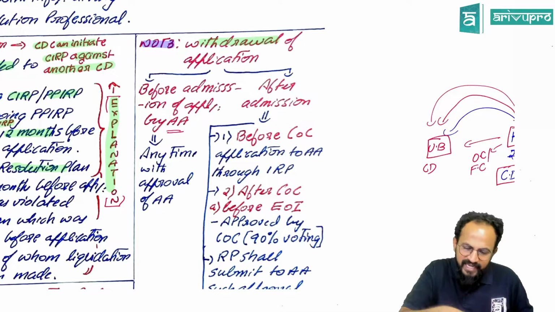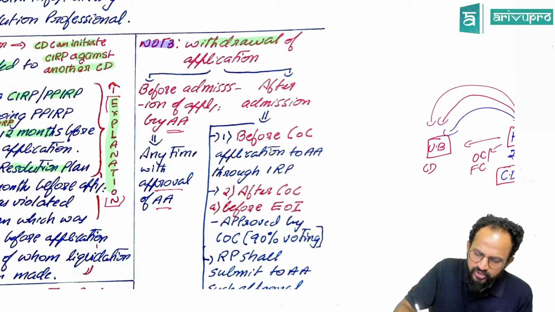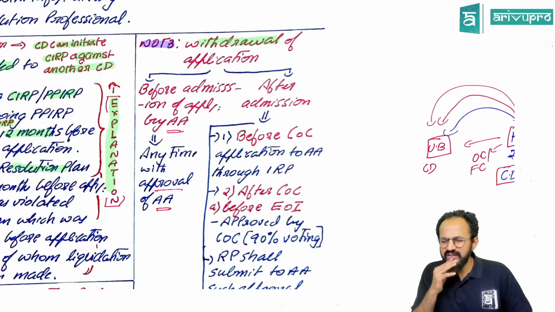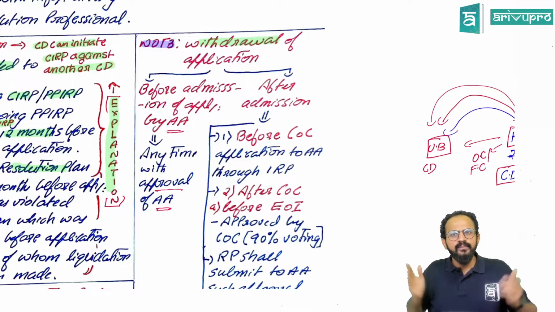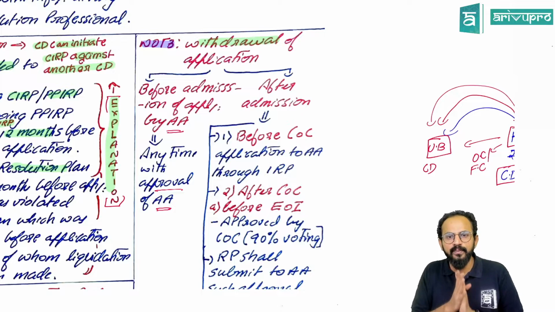So people, at any time with approval of the adjudicating authority, you will say that, sir, whatever money I needed to get, I got it, sir, I will withdraw it. Adjudicating authority is cool enough, absolutely fine. Because the application is only not accepted. So people, you will be allowed to withdraw the application.